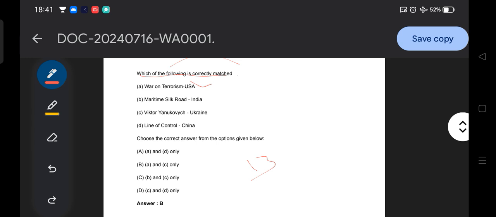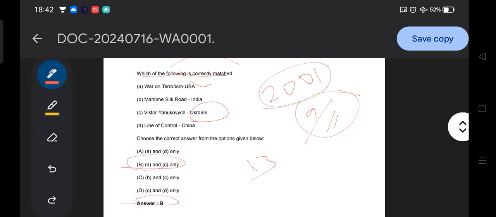War on terrorism, we all know, USA, initiated in 2001. After the 2001 9/11 attack, the war on terrorism philosophy was initiated by the USA. Then Viktor Yanukovych, the former president of Ukraine, is also correct. That is A and C, so option B, A and C, is the correct answer for this question.